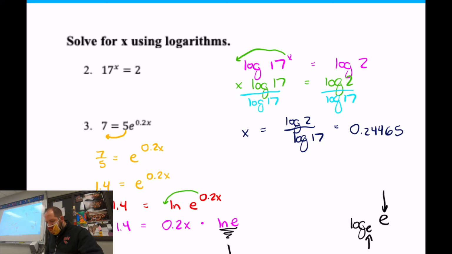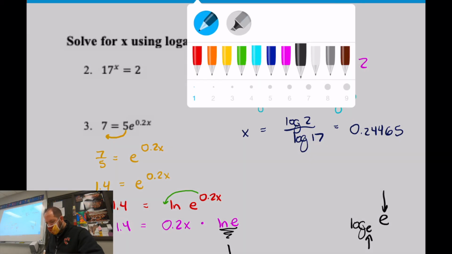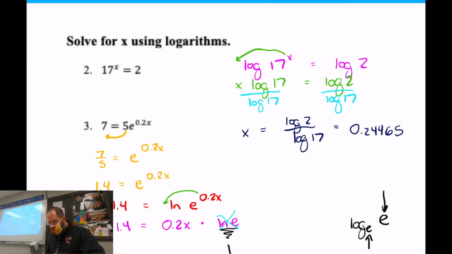So when we do that, this basically cancels out, so I don't need to worry about that. And so all I need to do to solve for x is divide this 0.2 over, and then I'm done. So it's going to end up being x equals, and on the other side, the natural log of 1.4, and we're going to divide everything by 0.2. And that's it. That's how you do it.